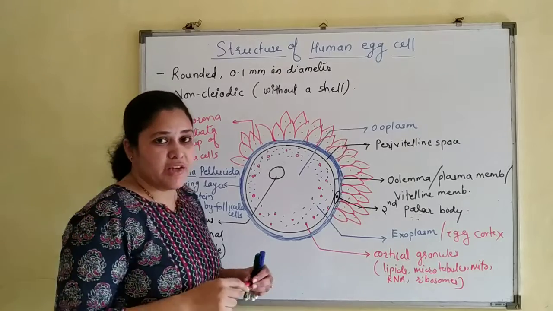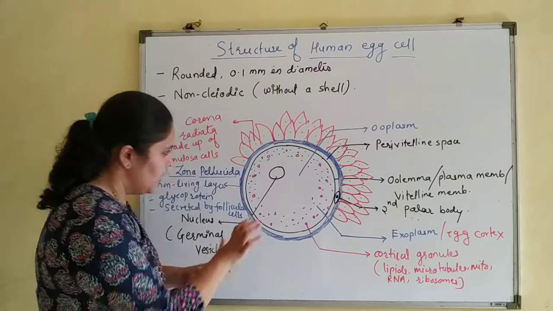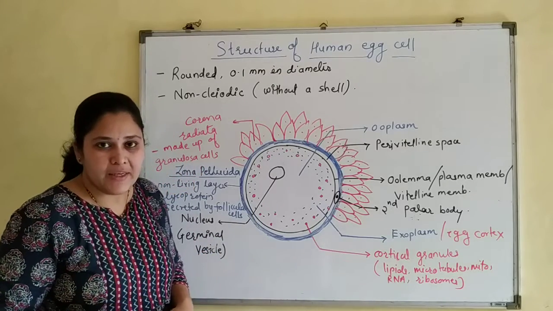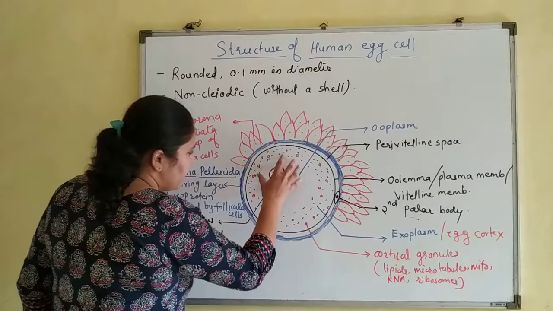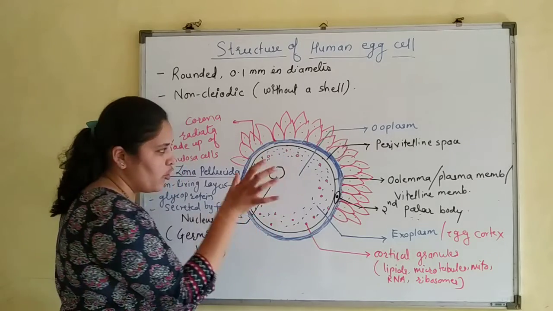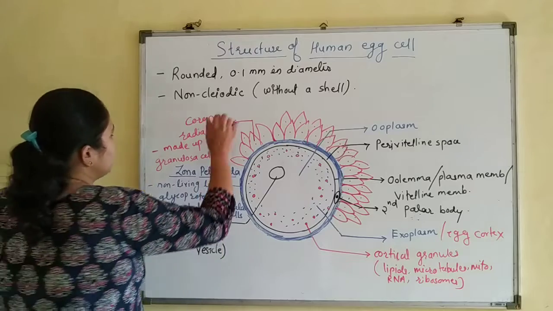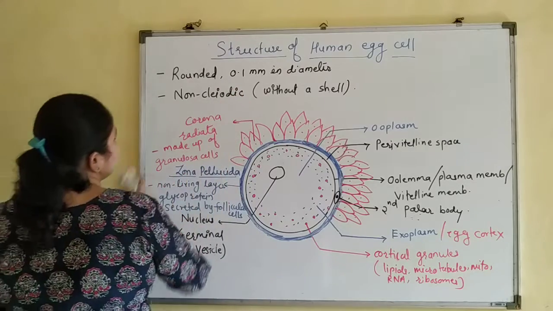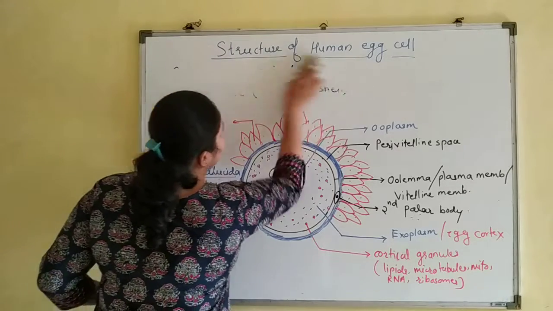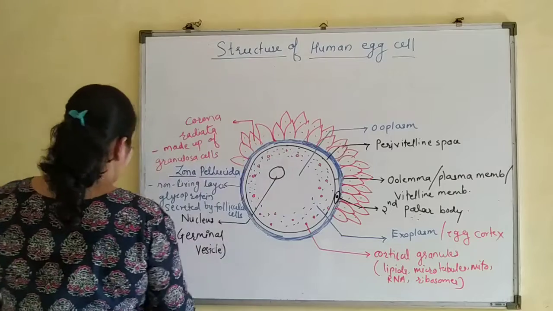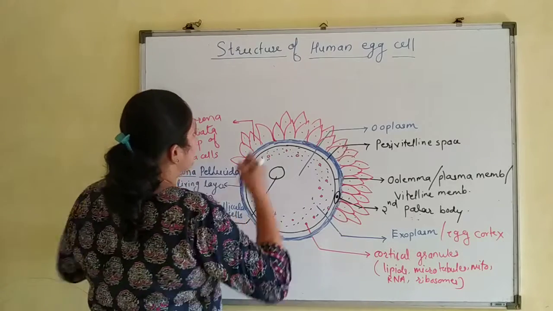One point I forgot to mention: there is a specific polarity in the egg cell. The pole of the egg cell where the nucleus is located is known as the animal pole.